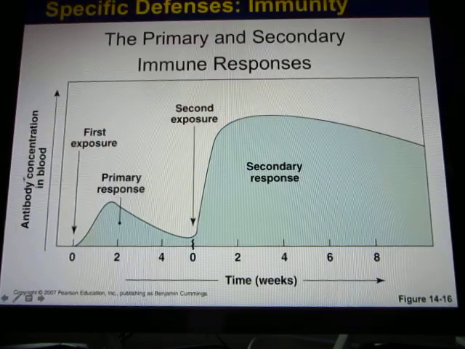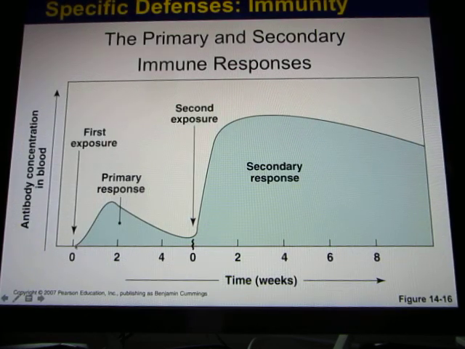And the next time, so when you get the flu shot, it takes about 2 to 3 weeks. You have the primary response. That's when your body produces a little bit of antibody, and your body is learning. So after you get the flu shot, when the real antigen comes, your body is in the secondary response already, so it can produce a lot of antibody very quickly to fight the pathogen. So that's the purpose of the flu shot and other immune shots.